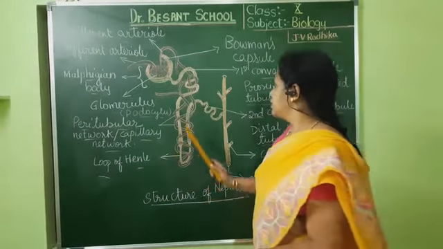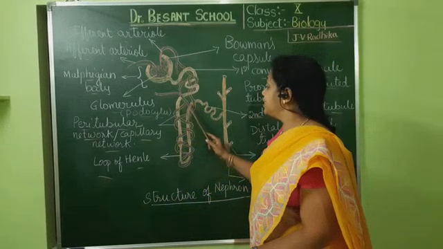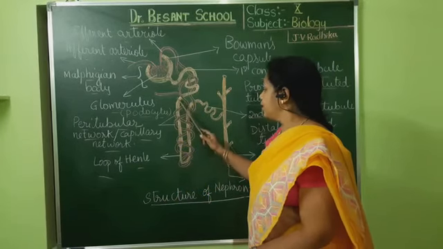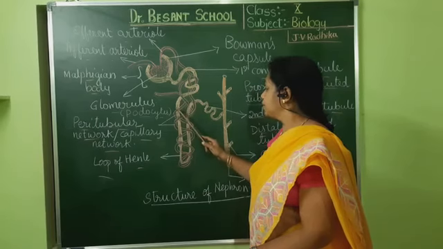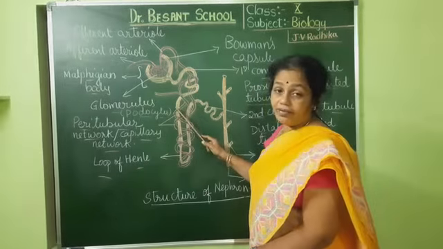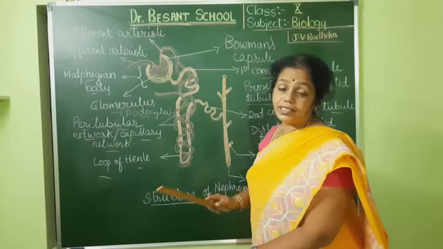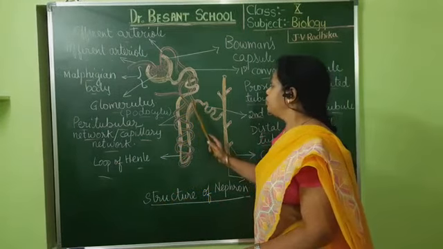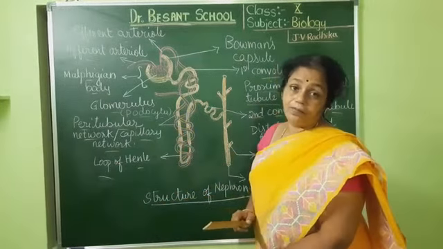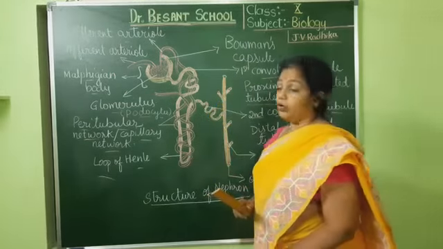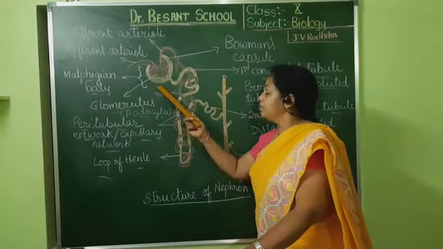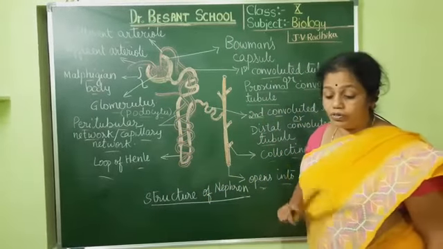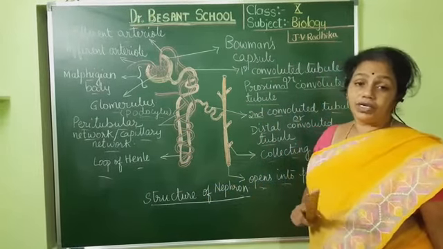Why is it present like that? So that there will continuously be exchange of substances between these two. If something is there in the nephric tubule, the substances can go into the peritubular network, and from the peritubular network the substances can come back into the nephron. Between these two there is exchange of substances, and for that this is present. So here we can see the Malpighian body and the renal tubule consisting of all these parts. Now we shall study how urine formation occurs.